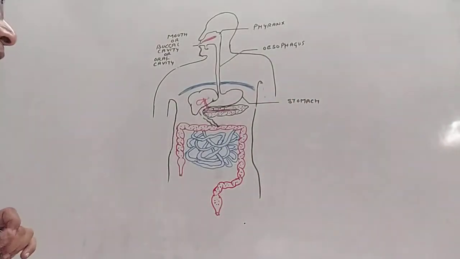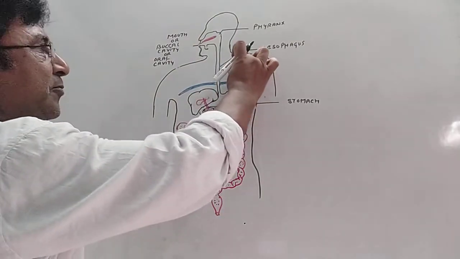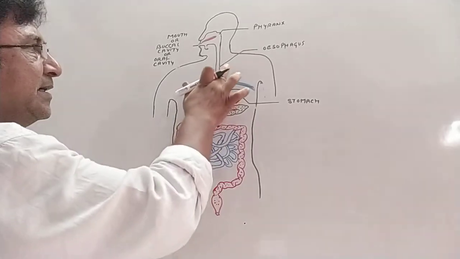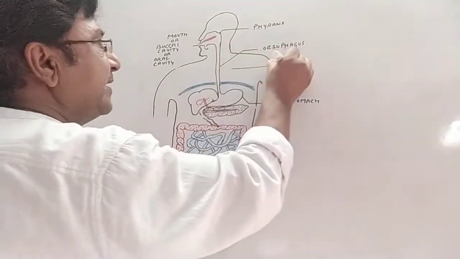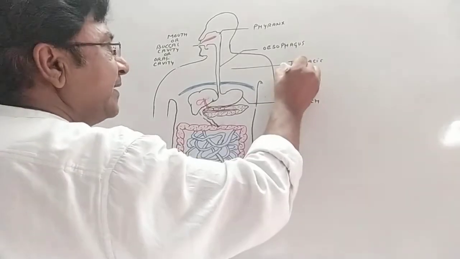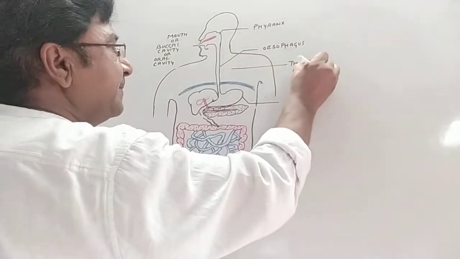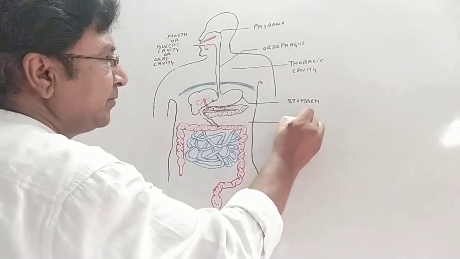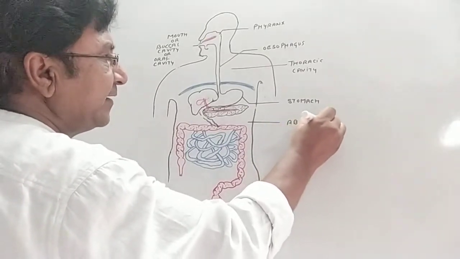right? And this is the above part, this is the chest part, this is the abdominal part. It is also called as thoracic cavity. This thoracic cavity, and this is abdominal cavity.